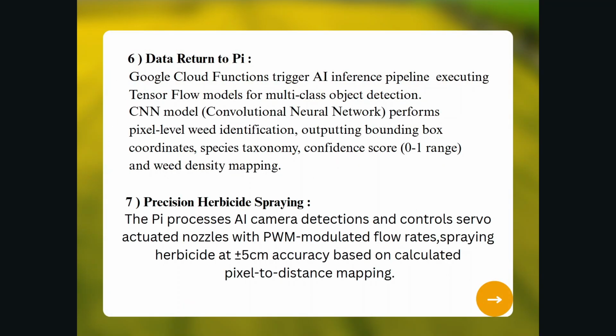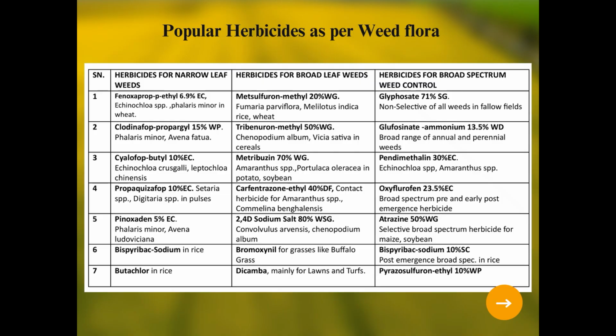When the JSON file comes back to the Pi, it processes it and controls the nozzle, which is attached to a gantry plate of the T-bot, controlled by stepper motors. The nozzle is pulse modulated, so it has a variable flow rate. It sprays the herbicide at an accuracy of 5 centimeters based on calculated pixel-to-distance mapping. So, as we have discussed, in our weed control model the Raspberry Pi, after detection, also controls the weeds with the help of precise spraying of herbicides.